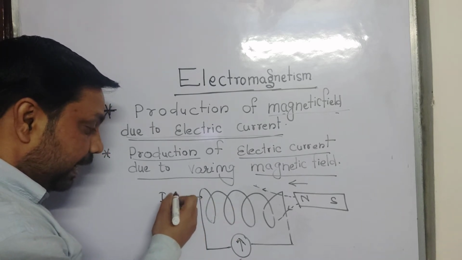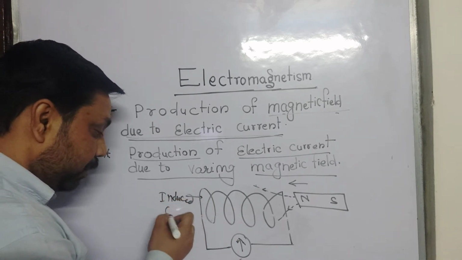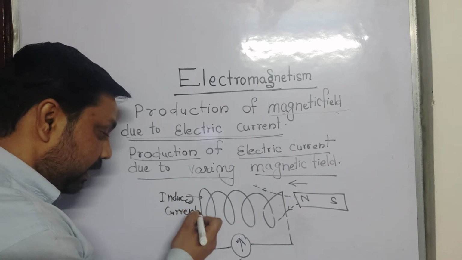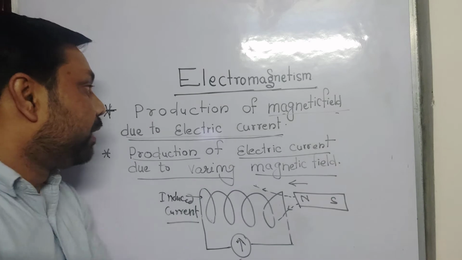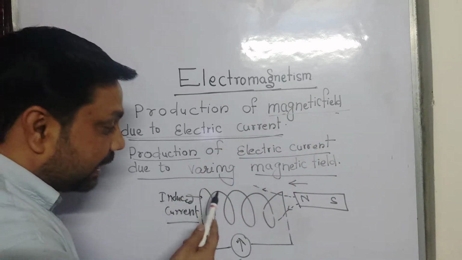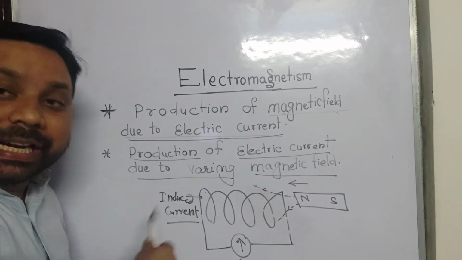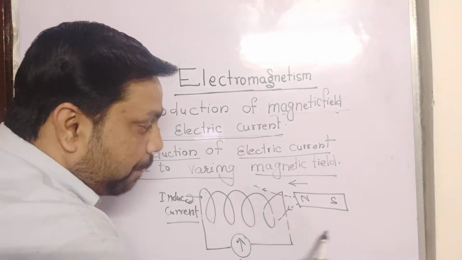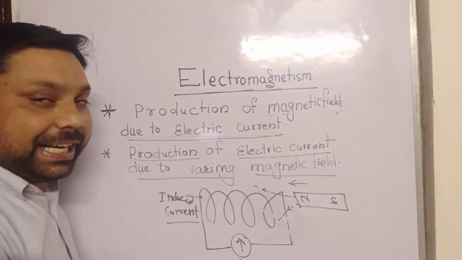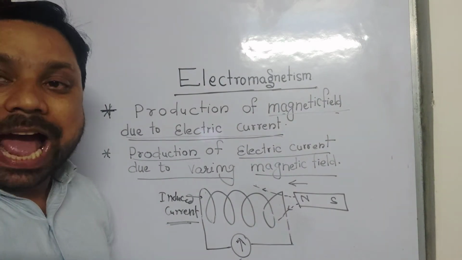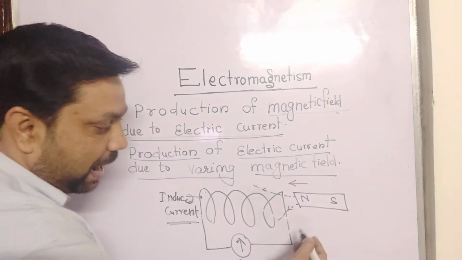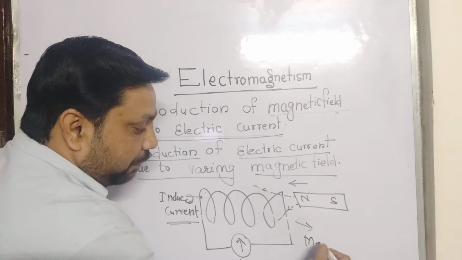This is called induced current. Clear? So with the help of electric current we can generate a magnetic field, and with the help of a varying magnetic field we can generate electric current also. This experiment was done by Michael Faraday,